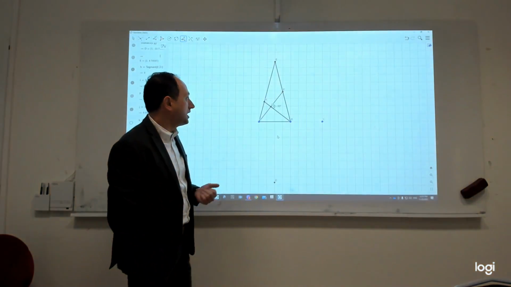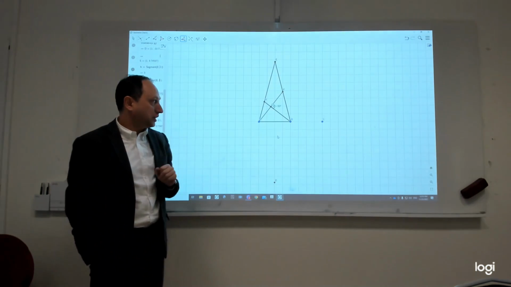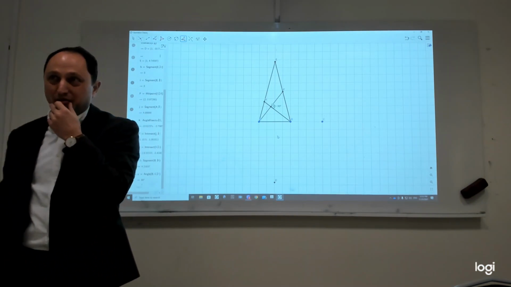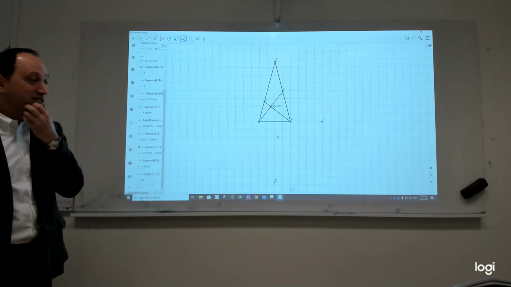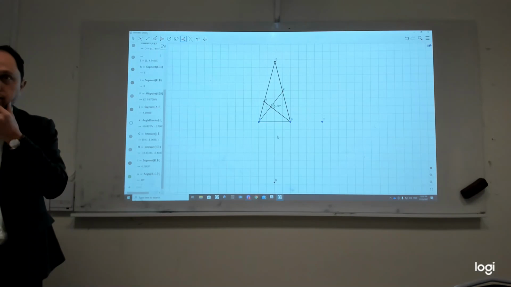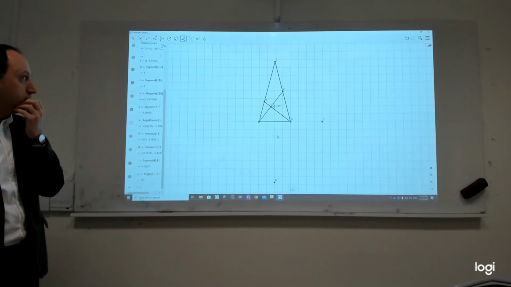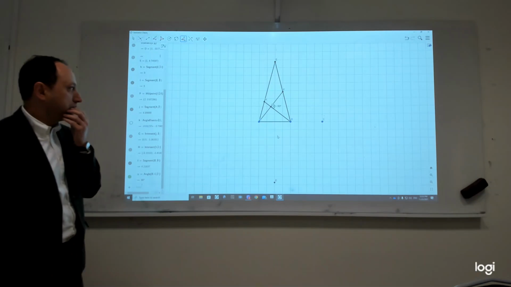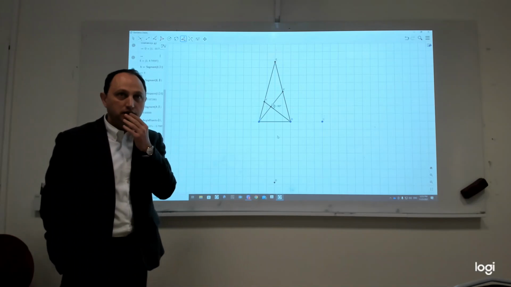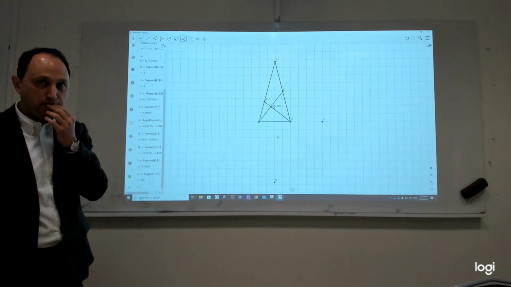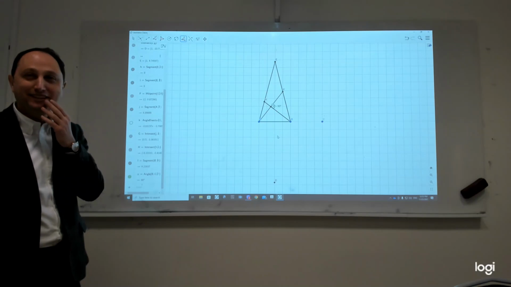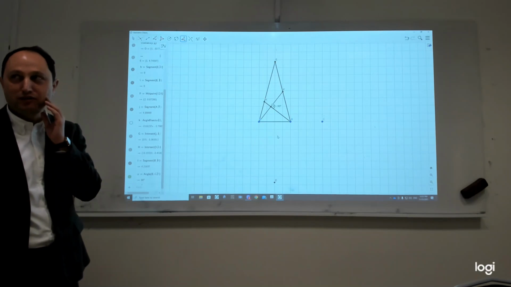So this is an isosceles triangle, this is the angle bisector, and this is the median. It shows that I have it right. Yes? But why do you think it is the case? Because the sine rule is also equal to 2r. What? Can you repeat? Yeah, because the sine rule you also wrote is equal to 2r. Oh, might be. I didn't think about that in that way. Might be that also works.